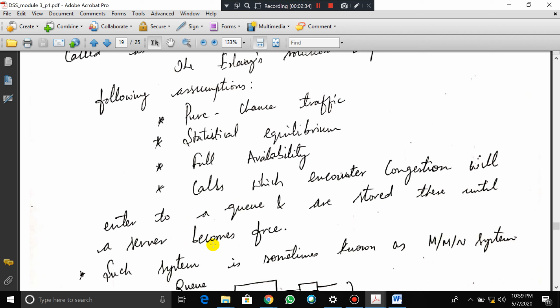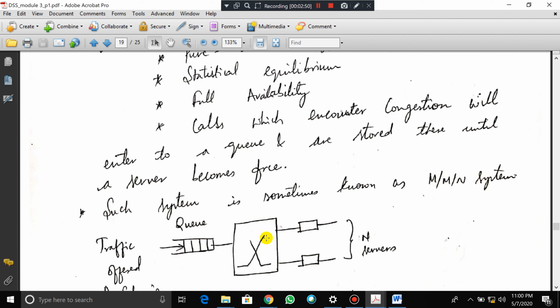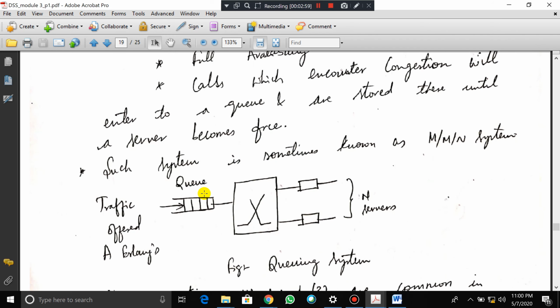That means if there is any congestion in the medium, even when the call occurs, it will encounter congestion, enter the queue, and wait for a server to become free. After the server becomes free, the call will be accepted. That means it will not be lost. Such a system is sometimes known as an M/M/N system, that is, a queuing system. Here in the queuing system, traffic is offered in A Erlangs.